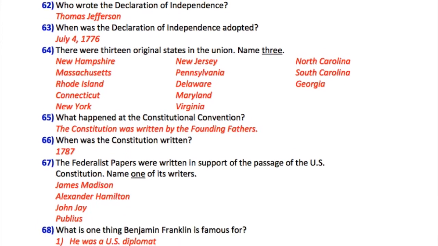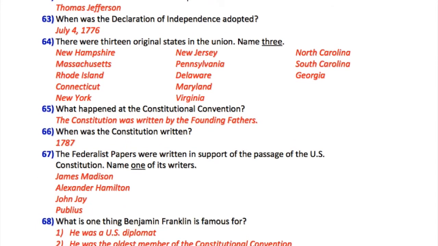62. Who wrote the Declaration of Independence? Thomas Jefferson. 63. When was the Declaration of Independence adopted? July 4, 1776. 64. There were 13 original states in the Union. Name 3: New Hampshire, Massachusetts, Rhode Island, Connecticut, New York, New Jersey, Pennsylvania, Delaware, Georgia, Maryland, Virginia.